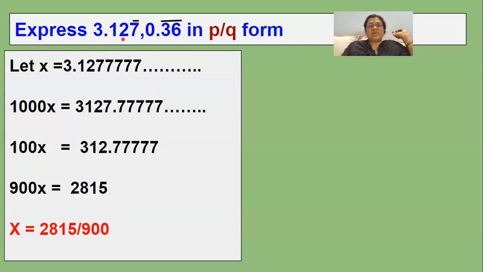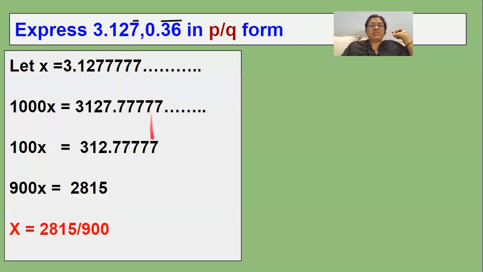Now the numbers after the point, 2 digits, there is no bar here. Observe carefully, there is no bar on 1, 2. So 1, 2 means how many zeros? 2 zeros, which means 100. So again, you have to multiply this x with 100. When you multiply with 100, the point will move 2 digits. So the point will be placed here after 2 digits, and you will get 312.7777 and so on.